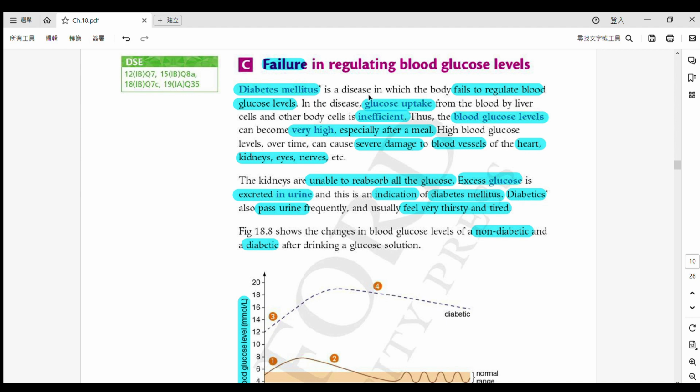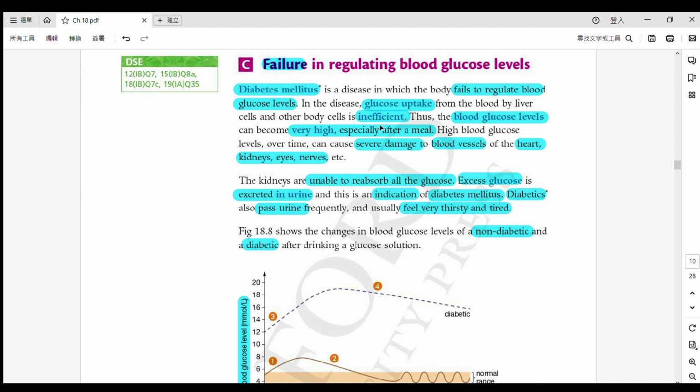Alright, so what happens and leads to this disease? 咁導致呢個疾病嘅原因 is because we fail to regulate the blood glucose level. Okay? So usually when the blood glucose level is too high for a long time, 係長時間啦，而且係 the level is too high 太高嘅話啦, so it will lead to this diabetes 導致有糖尿病嘅。